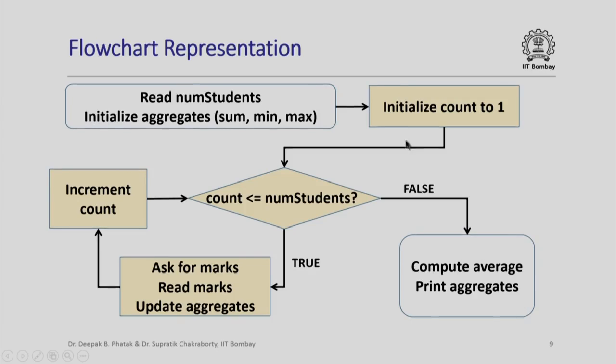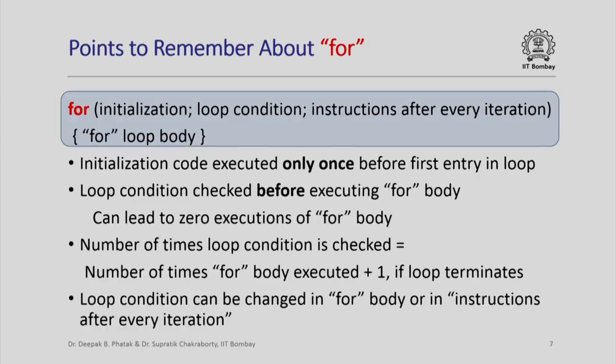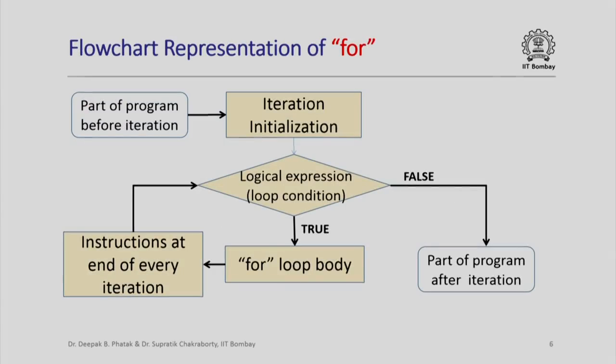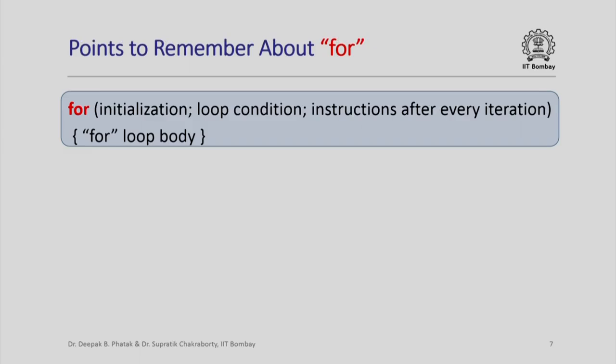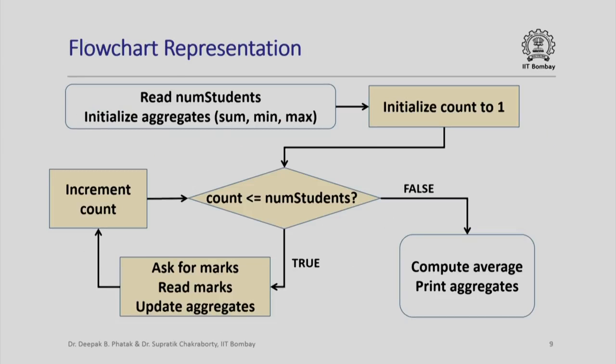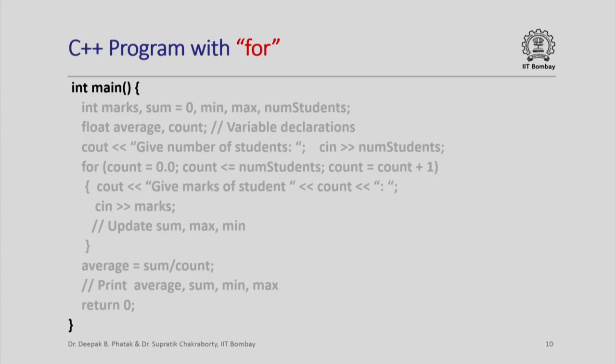Now, the reason I have written out this flow chart in this manner is that once you view it as I have shown here, you will immediately see its similarity to the flow chart that we had seen a couple of slides back. This tells you immediately that this problem can now be solved using a for loop. So, here is how the C++ program might look.